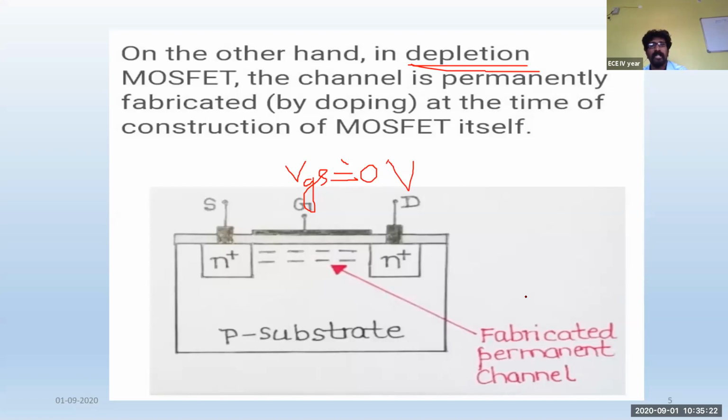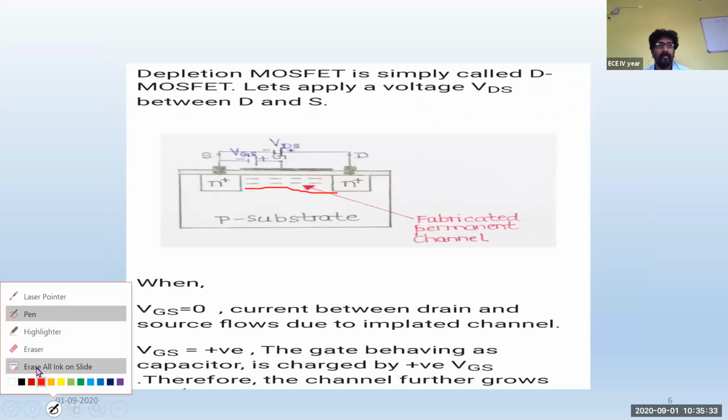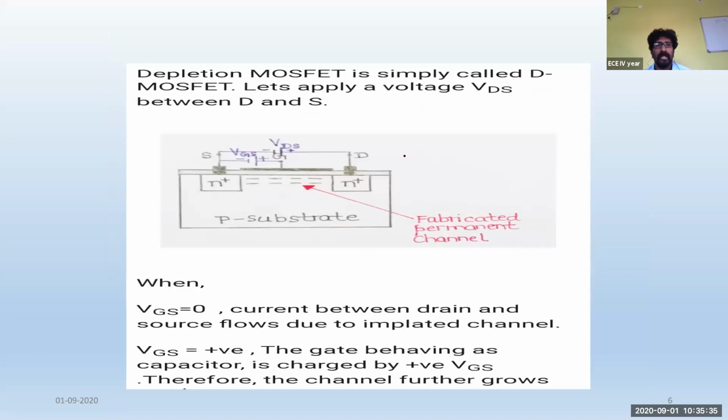Now let us discuss in detail what is meant by a depletion mode transistor. Here, there are two different types of voltages. The first one is called VDS. VDS is the voltage applied between the drain and source terminal. VGS is the voltage applied between the source and gate terminal.